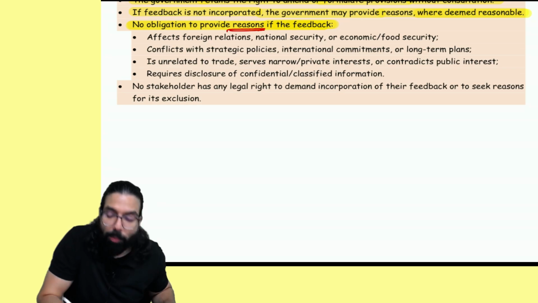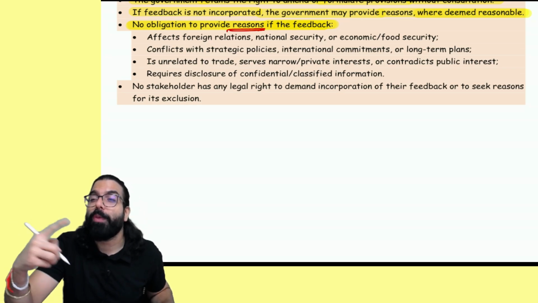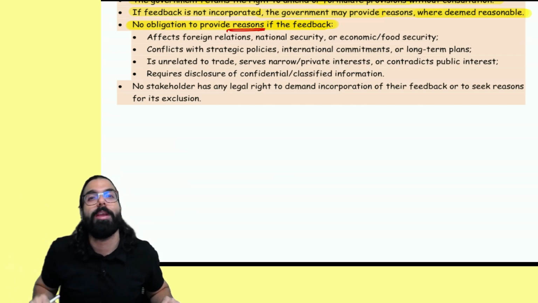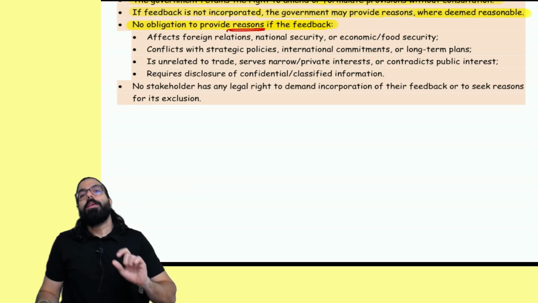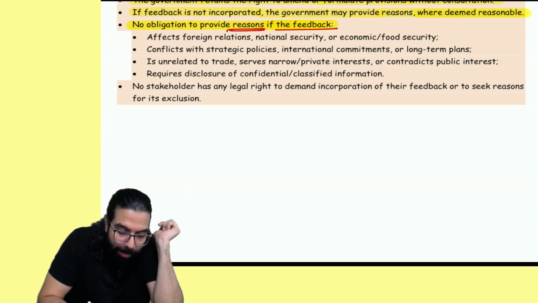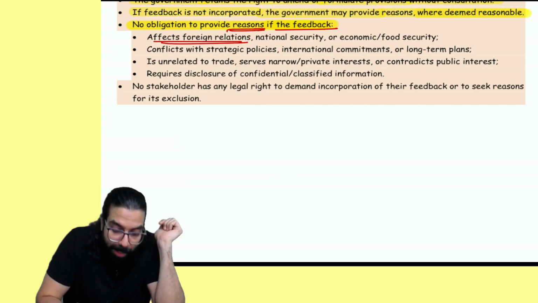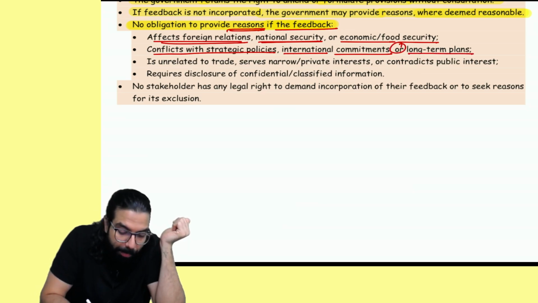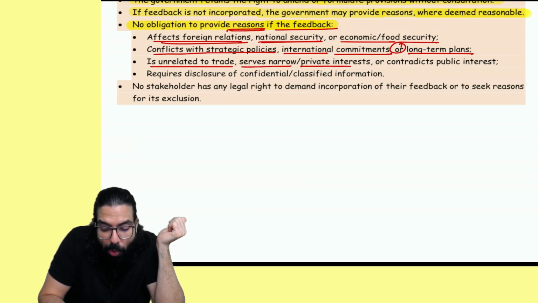Government will not give the reason why it did not incorporate your feedback, why it did not change the foreign trade policy as told by you. Why? If the feedback affects foreign relations, national security, or economic or food security, conflicts with strategic policy, international commitments, or long-term plans, is unrelated to trade, or serves narrow or private interest.